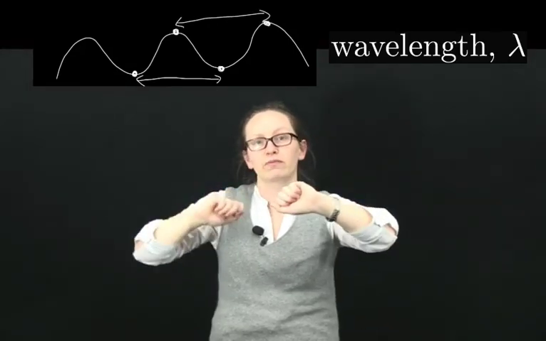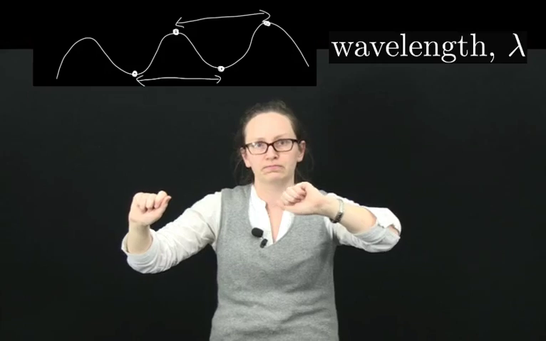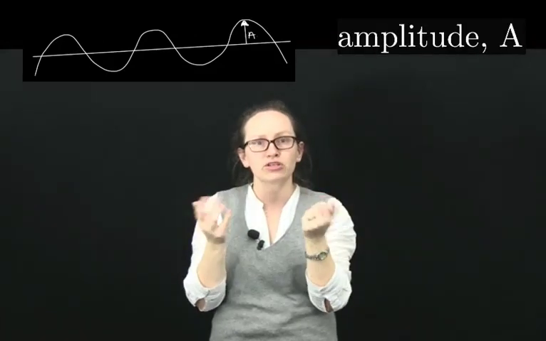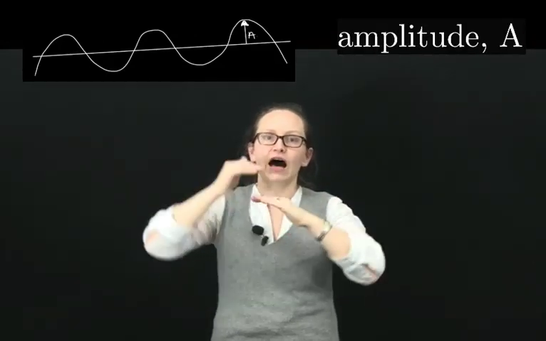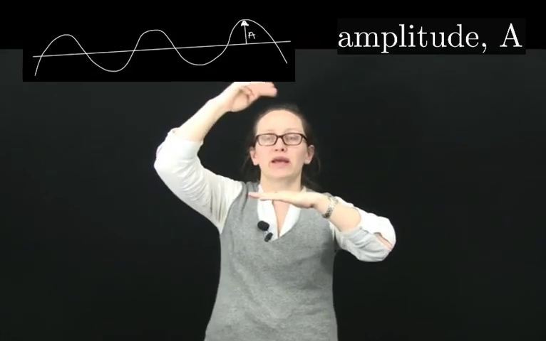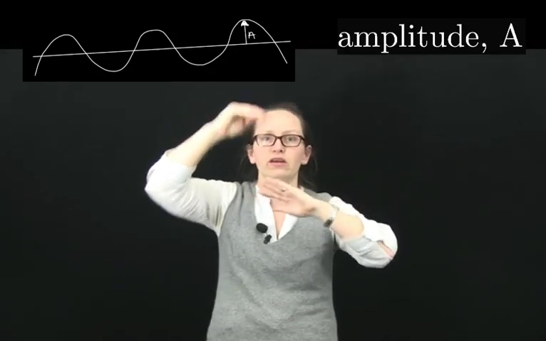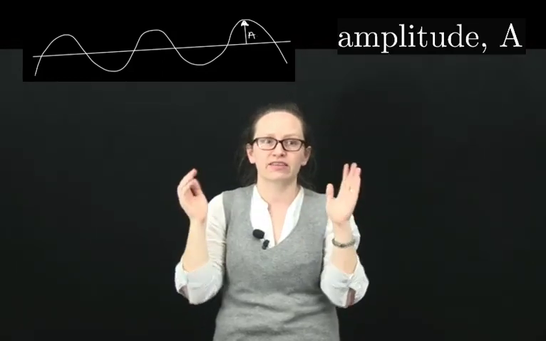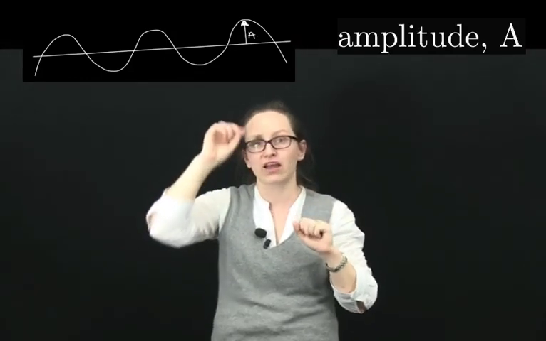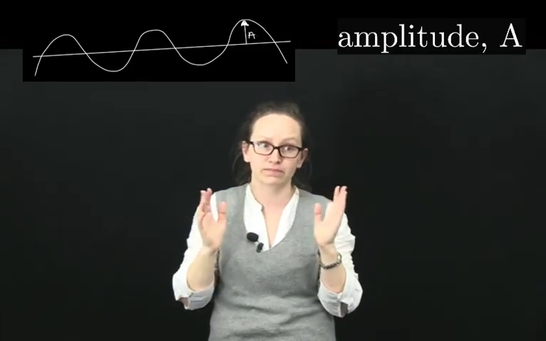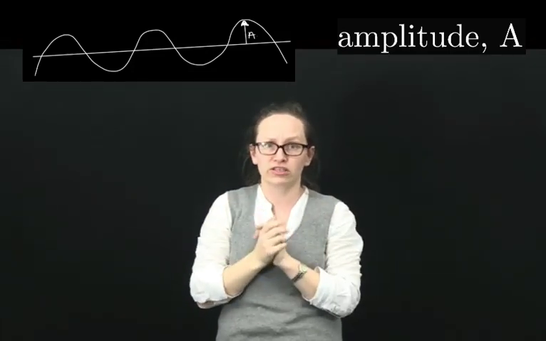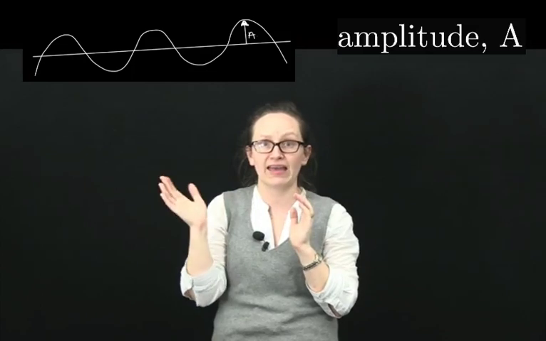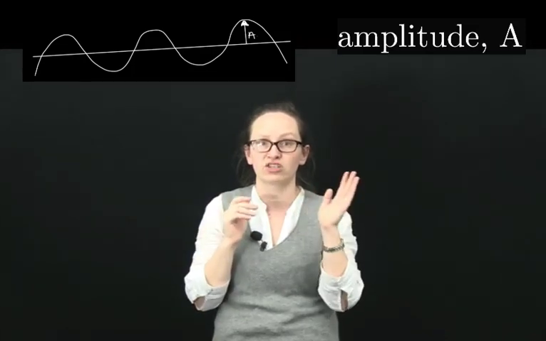Alternatively, you could measure from the trough to the trough. The amplitude of the wave is half of the height between the crest and the trough. So the amplitude is actually the maximum distance that the particles can be from their equilibrium position. Amplitude is generally given the symbol capital A and is also measured in meters.